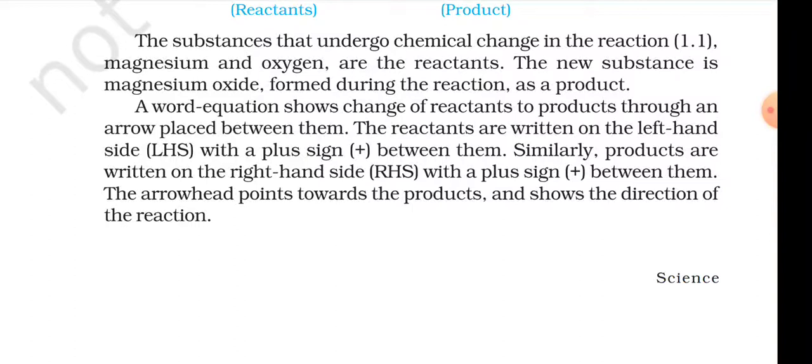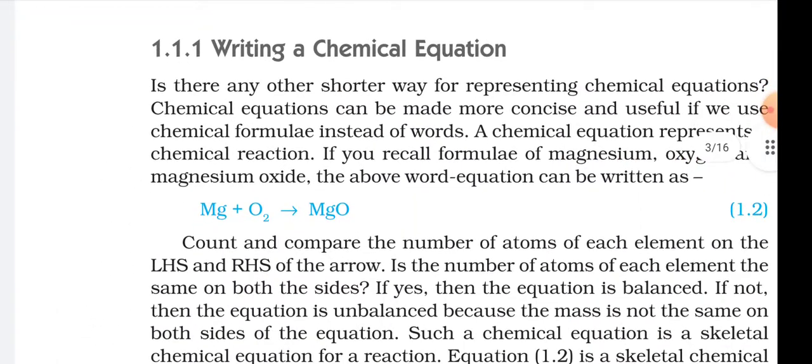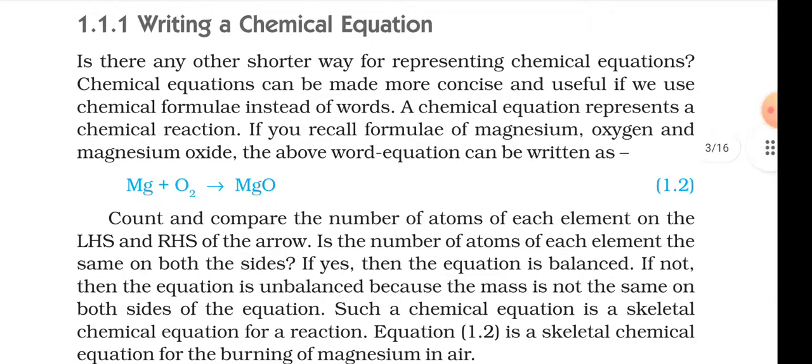The reactants are written on the left hand side, LHS, with a plus sign between them. Similarly, products are written on the right hand side, RHS, with a plus sign between them. The arrowhead points toward the products and shows the direction of the reaction. Writing a chemical equation. Is there any other way of representing a chemical equation?